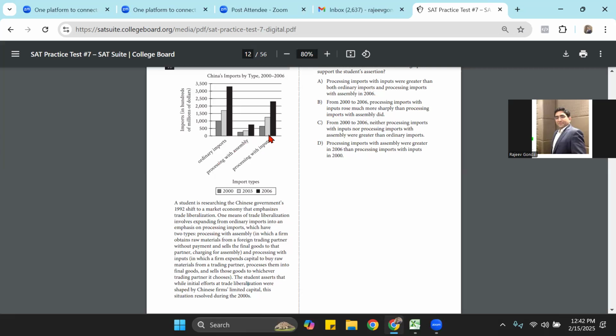And then whatever finished good was produced was sold to any trading partner, not just the one from whom they got the raw material. So they could get raw material from, let's say, India, and whatever finished product is sold to, let's say, France. So raw material comes from India. Chinese people do whatever processing of inputs and they sell it to France.